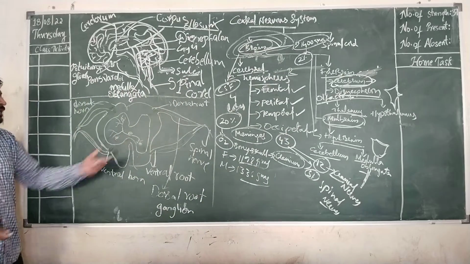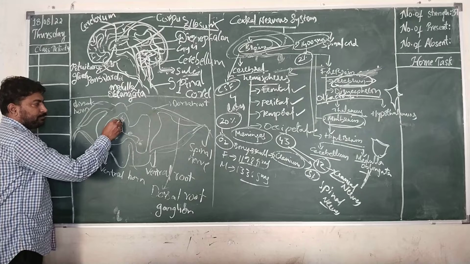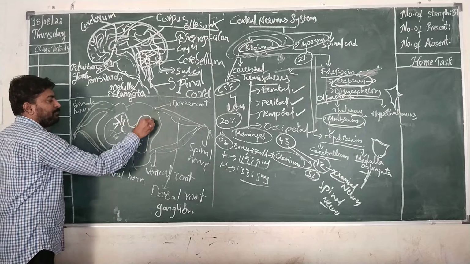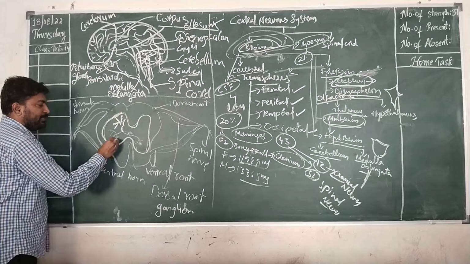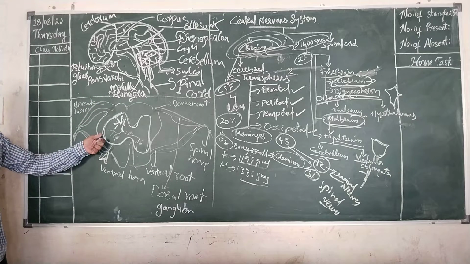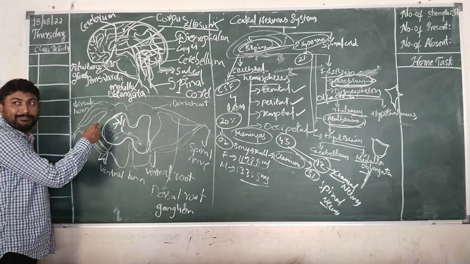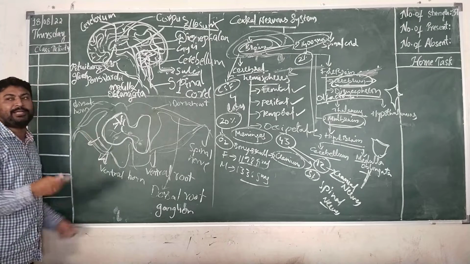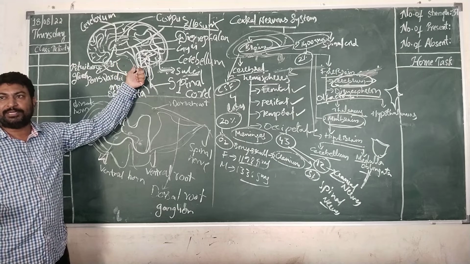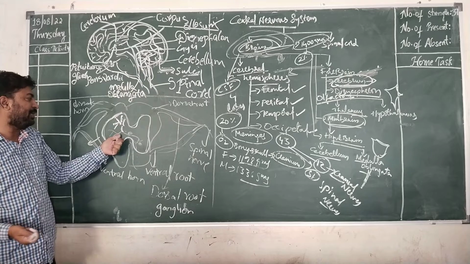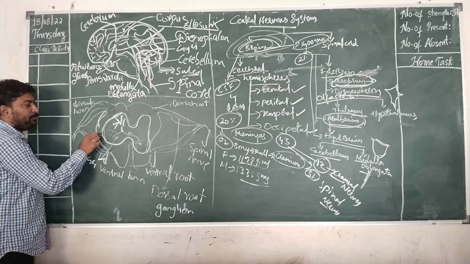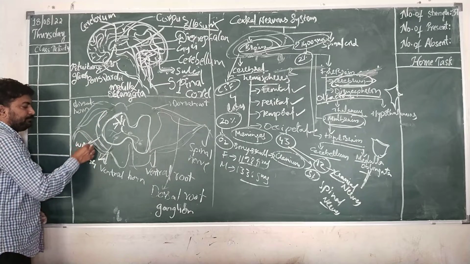In the transverse section of spinal cord, you can clearly see a butterfly shaped structure which is present exactly in the center, which indicates that in the spinal cord it will be reversed, that is white matter will be present in the outer layer and grey matter will be present in the inner layer. In brain, grey matter will be present in the outer layers and white matter will be present in the inner layers. So the H-shaped, butterfly shaped structure will be known as grey matter. The rest of the portion is known as white matter.